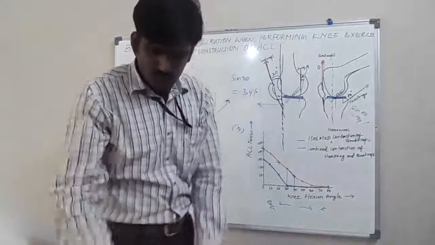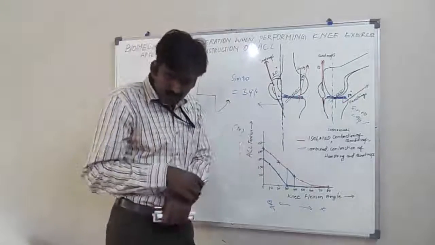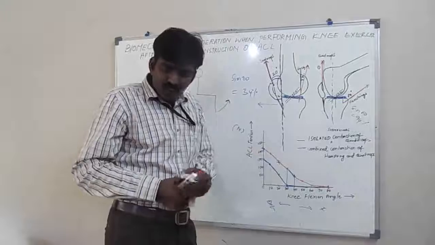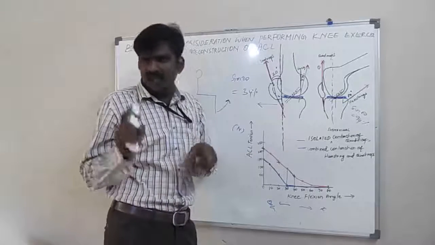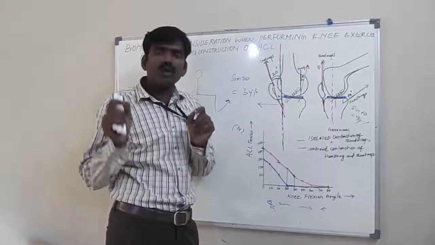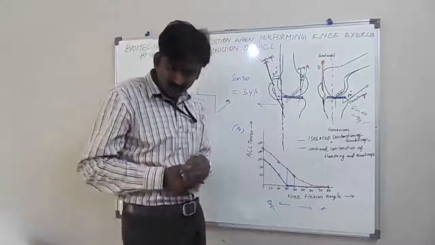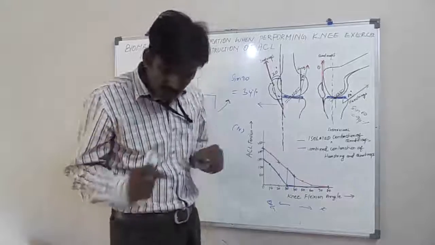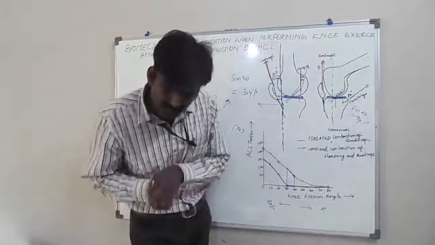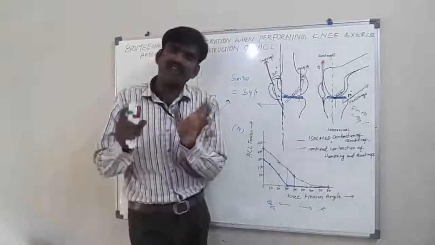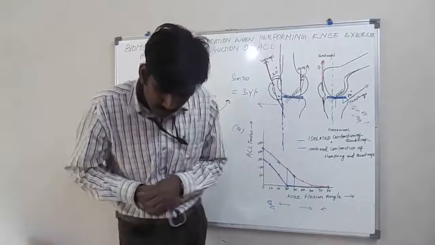Clear? So what is the closing statement? The conclusion is, if you want to reduce the strain in the ACL, if you want to reduce the strain in the newly reconstructed ACL, then what should you do? You should co-activate the quadriceps and hamstrings simultaneously. Clear?